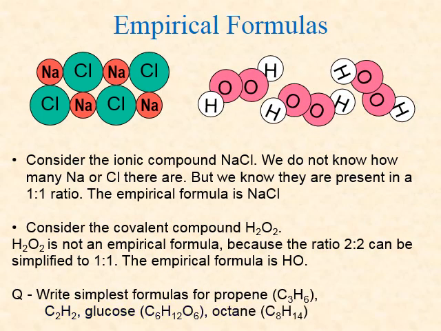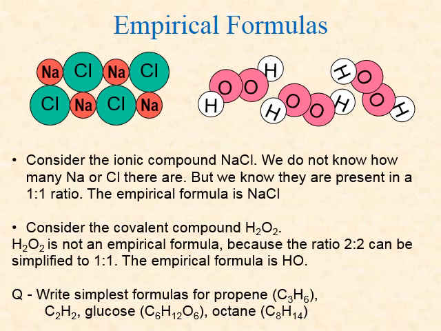Now we need to introduce the concept of an empirical formula. Take for example, sodium chloride. We know that the sodium to chloride ratio is 1:1. So we take NaCl as being the empirical formula of sodium chloride. Now consider the formula for hydrogen peroxide, H2O2. This is not an empirical formula, because the hydrogen to oxygen ratio can be simplified to be written as 1:1.